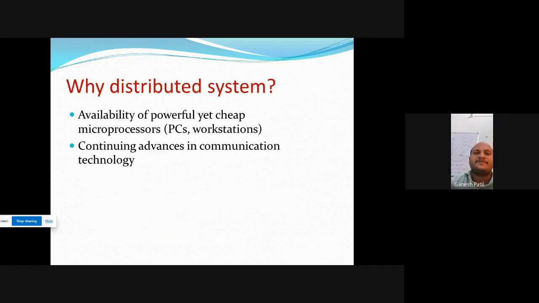Next, why distributed system? Because of the availability of powerful cheap microprocessors and personal computer workstations. Workstation means personal computer. Why does this distributed system exist? Because powerful cheap microprocessors are available. Continue: advances in communication technology. Day by day we improve this distributed system. Worldwide we can use this distributed system.